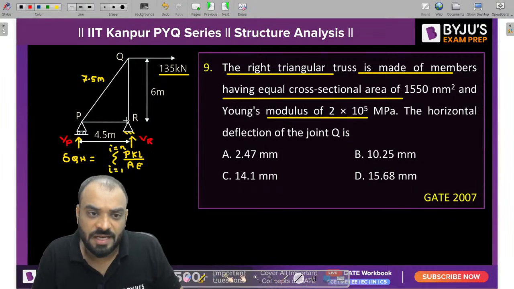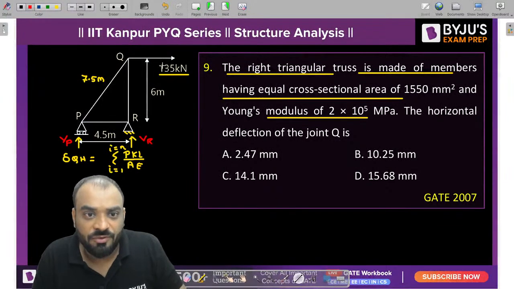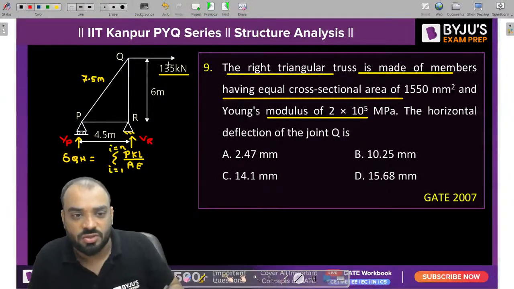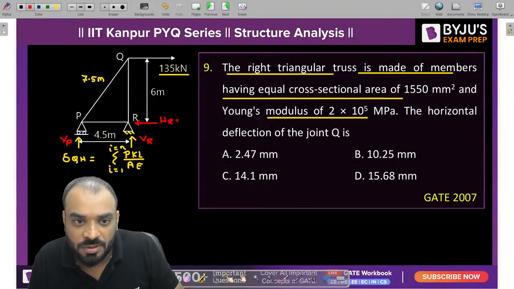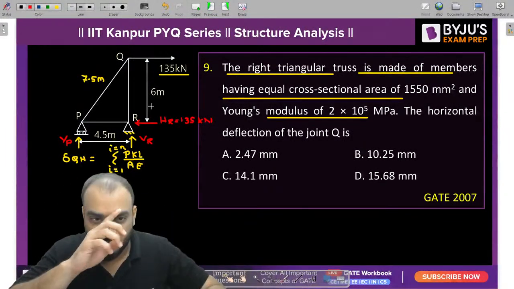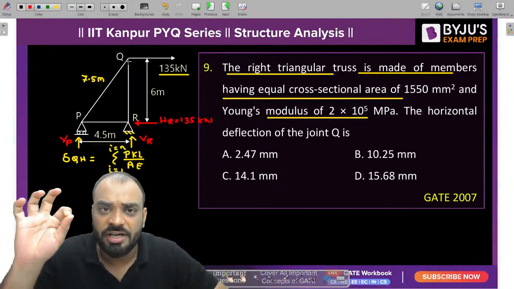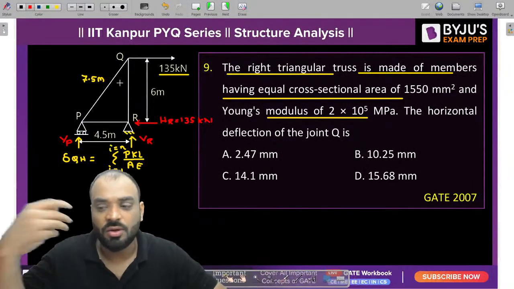Now tell me, guys, at this particular support we are having a horizontal reaction, correct? So if 135 is trying to move in this direction, can I say that my horizontal reaction should be like this, right? And that value is equal to how much? HR is equal to how much? It should be 135 kilonewton, correct? Okay. Now what we will do, we'll try to consider joint Q and we'll try to consider joint R to find out the forces in all the members.